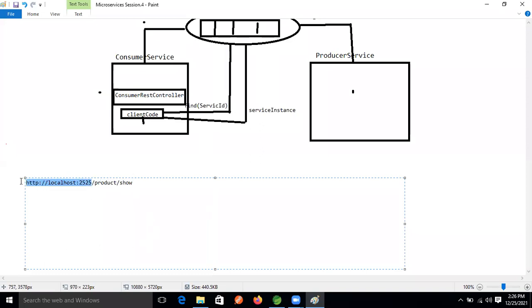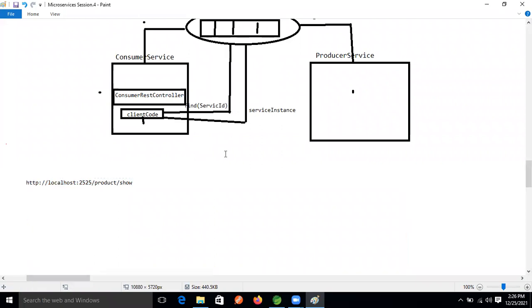So this URI we will get from the Eureka server, right? And at the time of developing our product producer services, whatever path we specify, the combination is URI plus path.